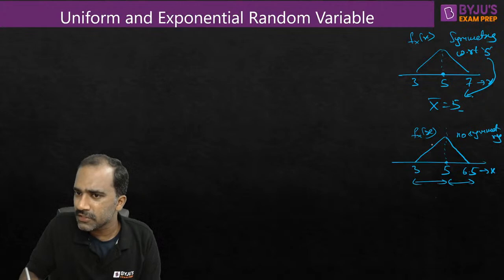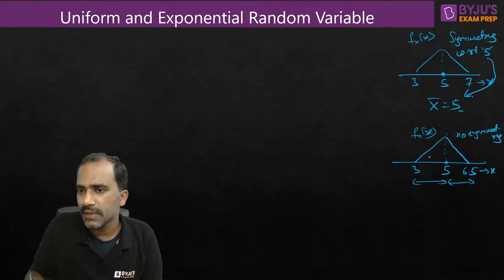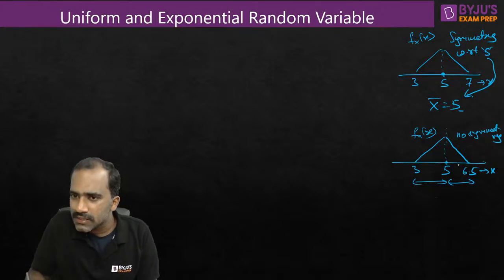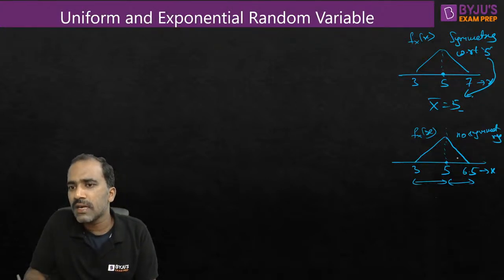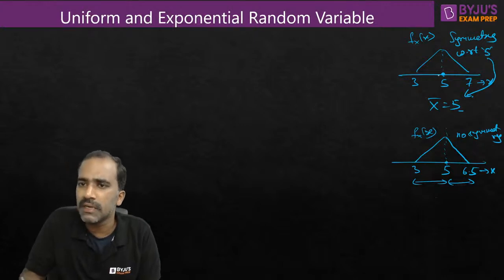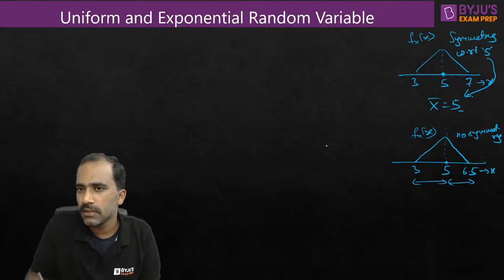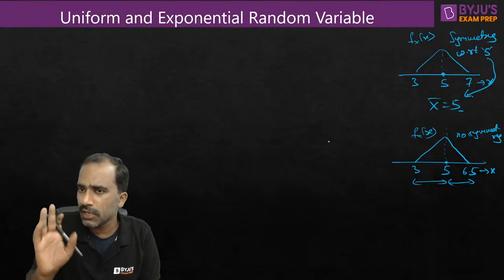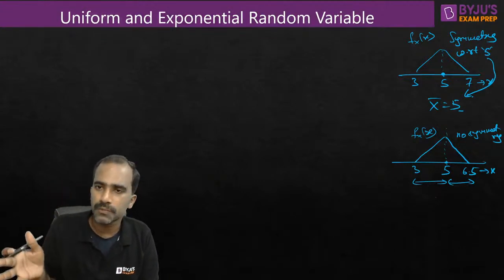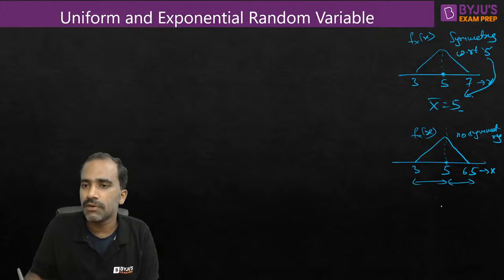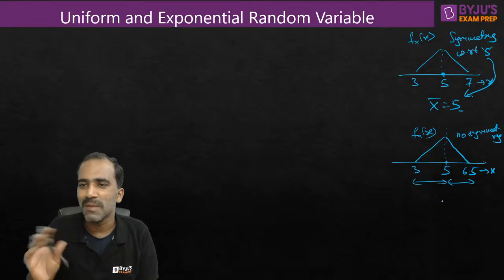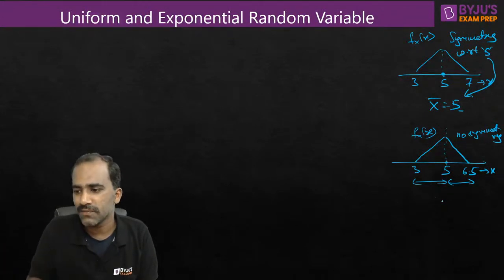So write the equation for fx of x, write the equation for this line, write the equation for this line, and then apply the formula, integration of x into fx of x dx. Apply the formula for mean value, then you can get the mean value. But you can't see it and recognize the mean value directly here, because there is no symmetry. Only when there is symmetry, yes, you can recognize. The shape need not be only Gaussian or triangular or uniform, but some other shape also. Any shape which has symmetry, we can recognize the mean value directly. Only the mean value we can recognize, not the mean square value and all those things.